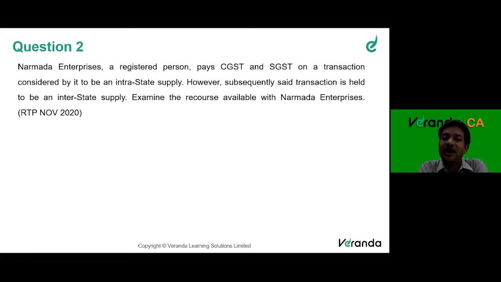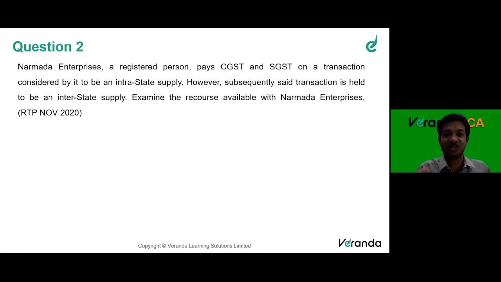So many times it might happen that assessees or taxpayers might incorrectly classify a transaction as intra versus inter. Here the transaction was IGST, but by mistake I treated it as intrastate, and I paid CGST, SGST. So what can I do now? Let's say I come to know it after 6 months. The CGST, SGST which I paid by mistake, I can claim refund. And now I can pay the correct tax, which is IGST.